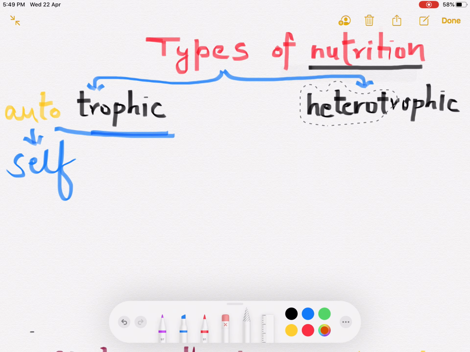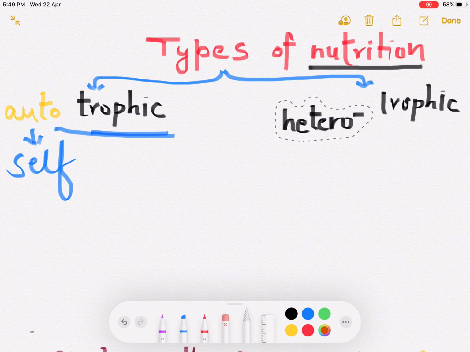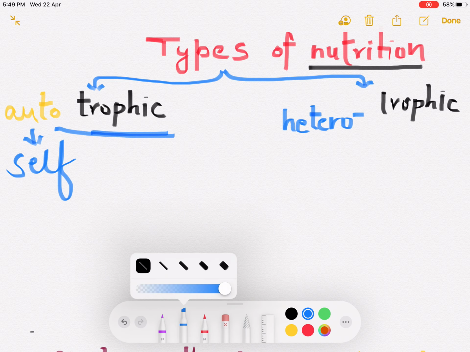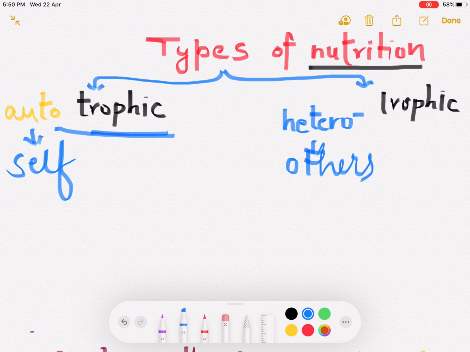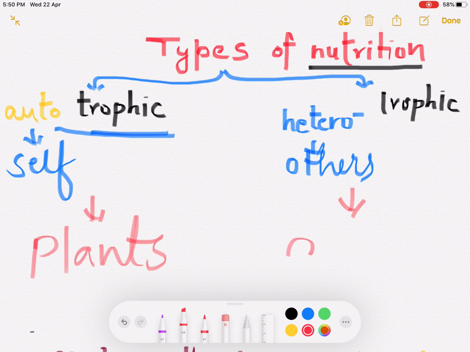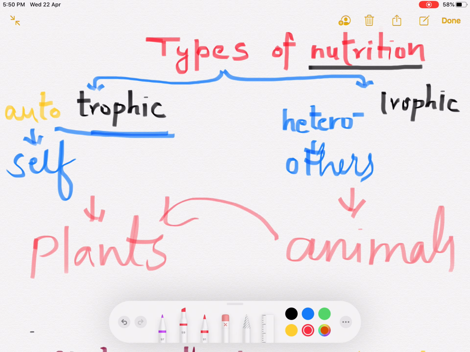Now come to the word hetero. What is the meaning of hetero? Hetero means others. It means they depend for food on others because they cannot make their food on their own. For example, plants can make their food, and heterotrophic animals cannot prepare their food on their own. They depend on plants for food.